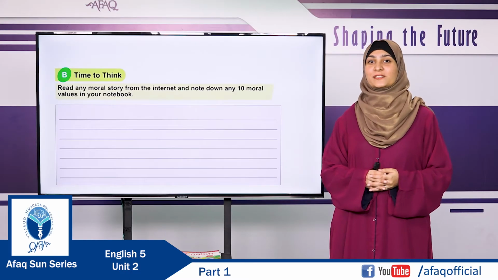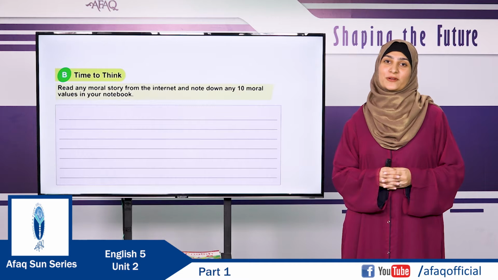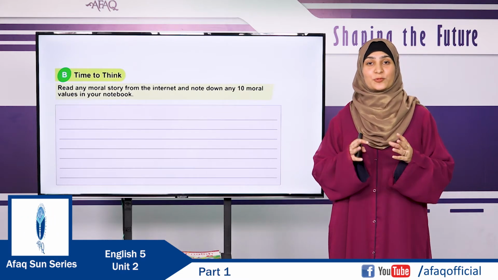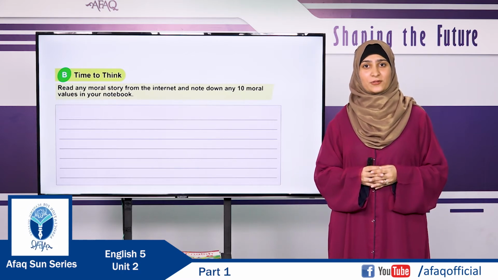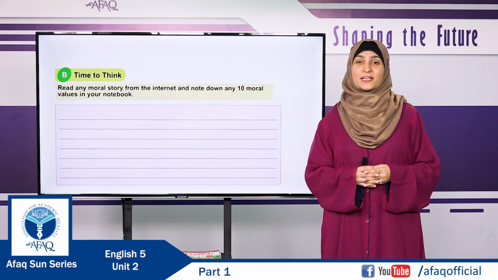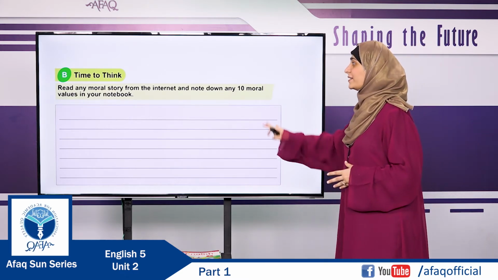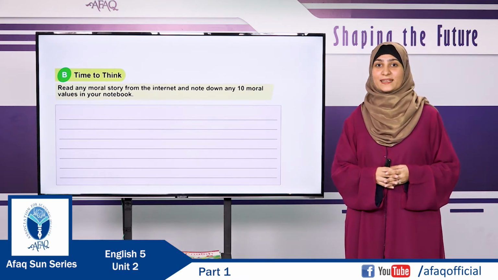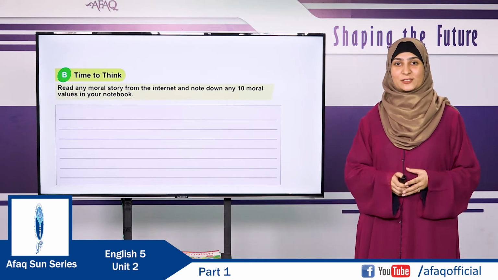Dear students, you must have heard about some stories. Now it's time to listen to a moral story. You may take the help from the internet and find out some moral stories like A Father and Three Sons, Thirsty Crow and Greedy Dog. These are some names that I am sharing with you. You may find out some more and you will write down any 10 moral values in your notebook. I am so curious to find out the moral values you are going to write down. So get done with this quickly.